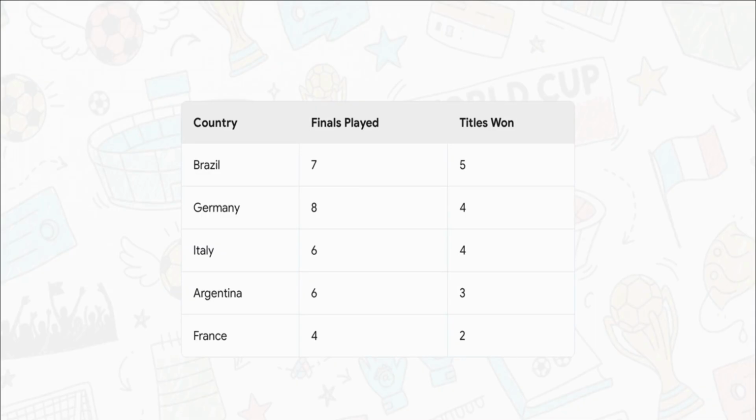That is an extraordinary level of consistency. Yet, it's Brazil who has that unmatched closing power. They've converted 7 appearances into 5 championship titles. Italy and Argentina follow really closely behind, while France has been incredibly efficient, turning 4 finals into 2 titles. But think about Germany's journey again. The data also shows the true heartbreak of being the runner-up. They've lost 4 separate finals, which is the most in history.